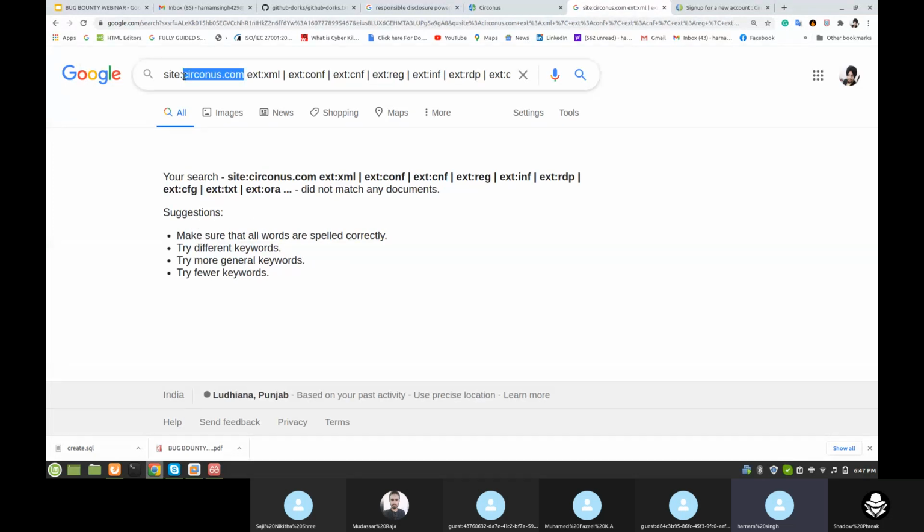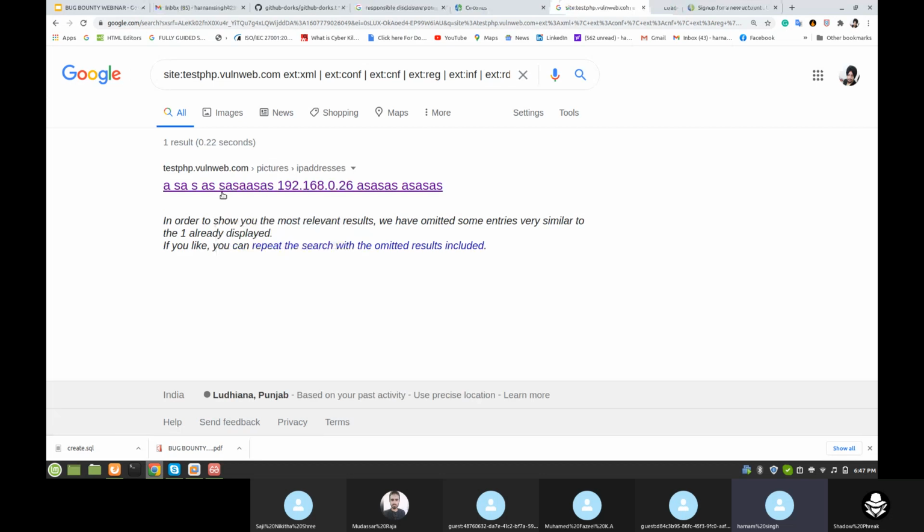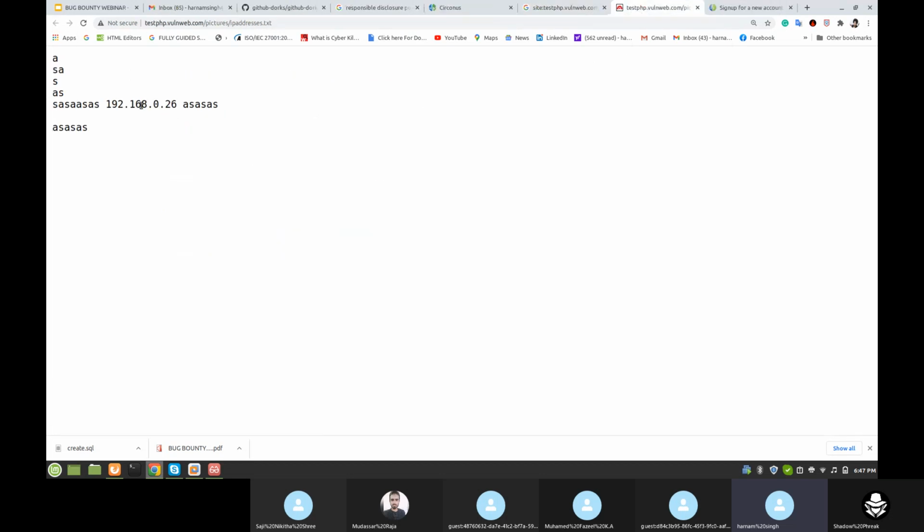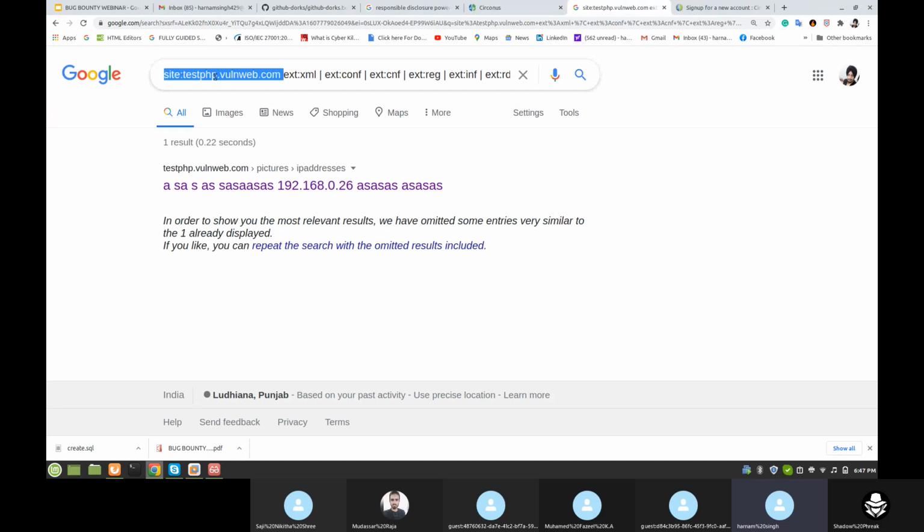Like we will use again the vulnerable website testphp.vulnweb.com. Let's check this. Here we find some configuration file, but this is a vulnerable website and nothing is there, only you can check the IP address is disclosed. So like that, with this Google dork, you can find out the configuration file with some information. Okay. So next is Google dork to find out the log file.